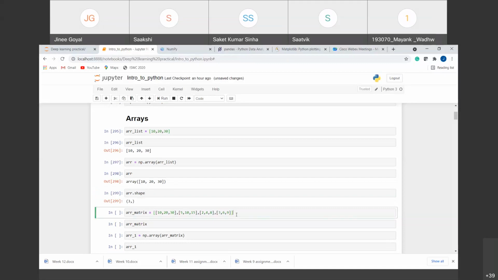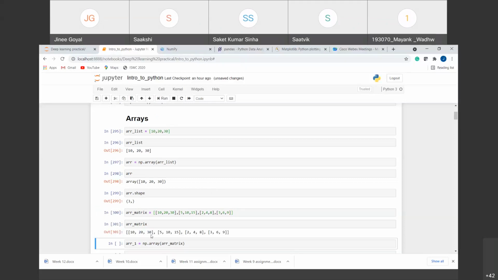Similarly, we can create 2D arrays, 3D arrays, any n-dimensional arrays we can create like this. For example, if we want to create a 2D array, what we will do is create a list of lists, that is multiple lists inside a list. So for example, if we want a 2D array here, we have created first a list, these outer brackets, and inside that we have added 4 lists that we want to add. So if we run this, you can see that we have created 4 lists inside one single list.